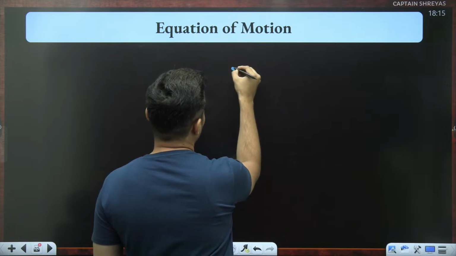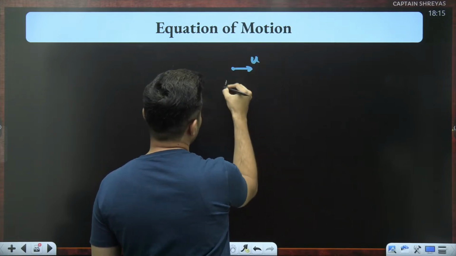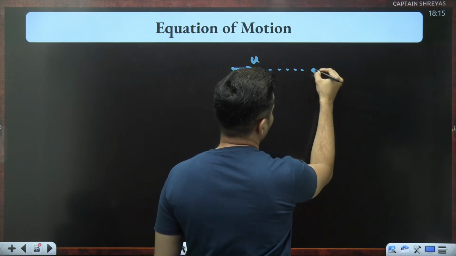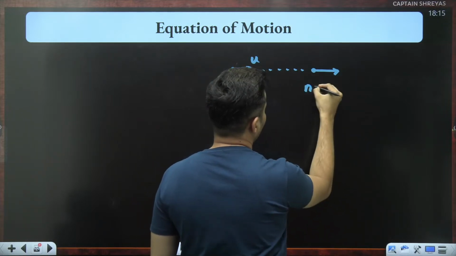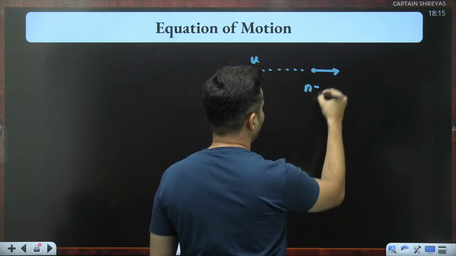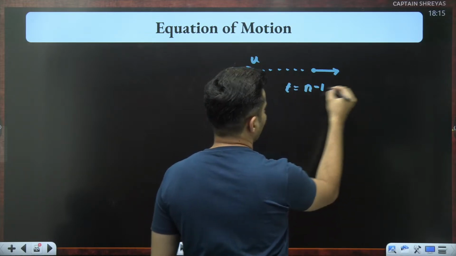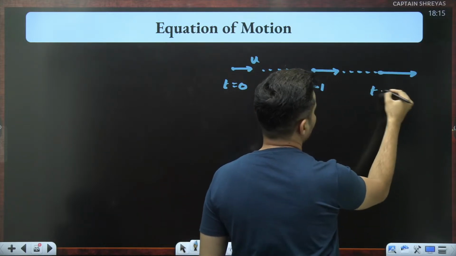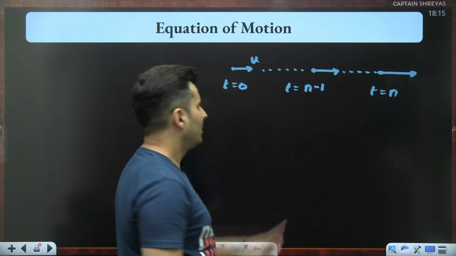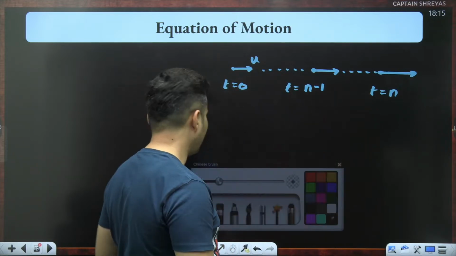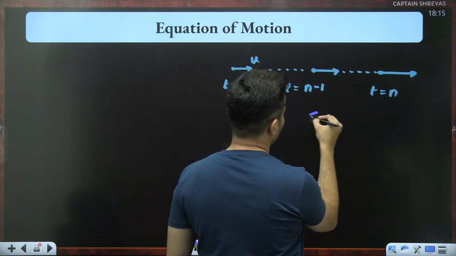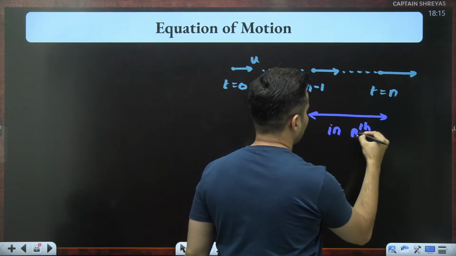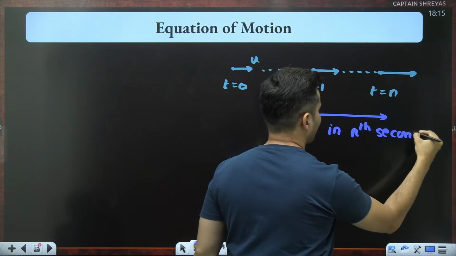Say for example, you start with some velocity at some time, and after some time, let's say this is n minus 1, and this is, let's say, n. So this is your nth second, if you think about it.